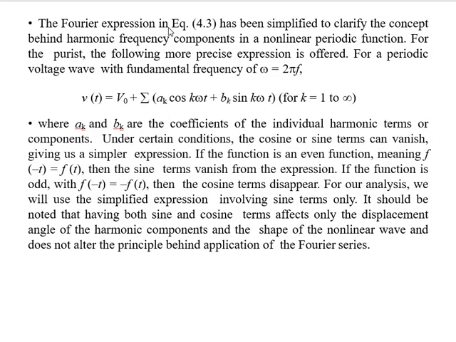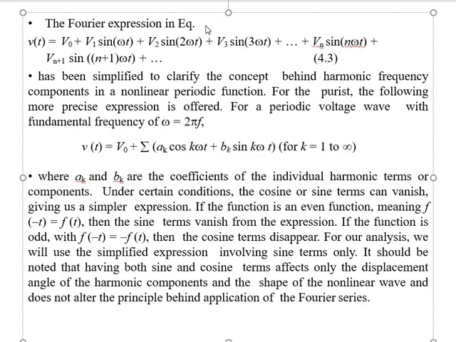The Fourier expression for equation 4.3, v of t equals v0 plus v1 sin omega t plus v2 sin 2 omega t plus dot dot dot vn sin n omega t, has been simplified to clarify the concept behind harmonic frequency components in a non-linear periodic function.